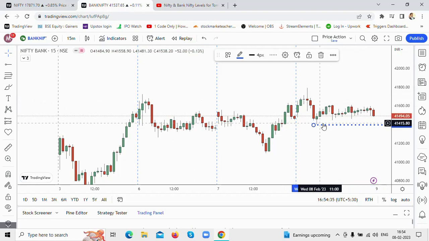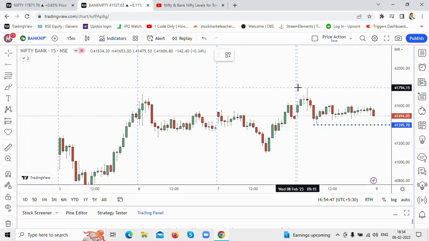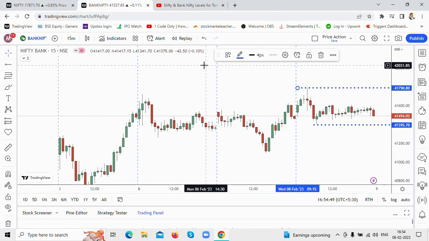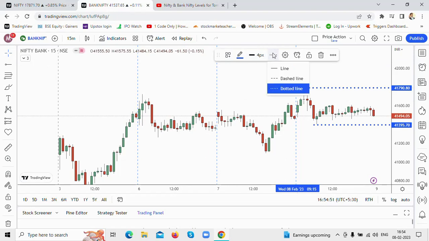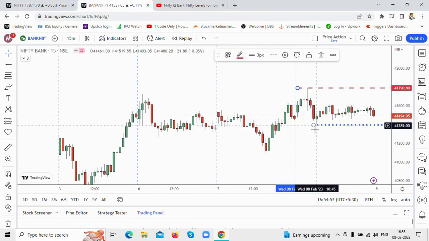You could see the price actually moving between 41,400 to 41,600 levels, which is a range bound here. Okay, so that's marked as the low level. Now let me mark the high on Bank Nifty. What's the high? It is around 41,800 level. Okay, so these are the levels that I have marked.